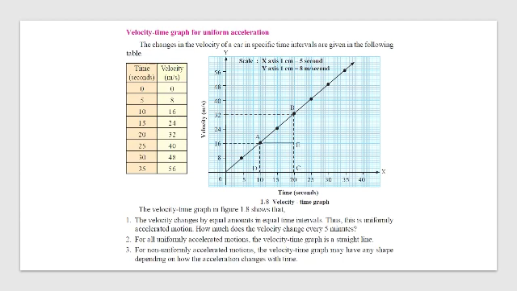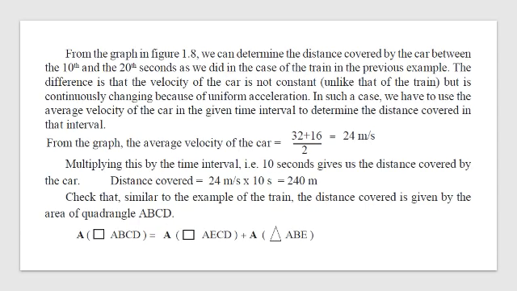Correct. For all uniformly accelerated motion, the velocity time graph is a straight line, just like uniform motion. For non-uniform accelerated motion, the velocity time graph may take any shape. It can be a curve going from down to up, or it can be a curve going from up to down. If we calculate the distance covered by the car between the 10th and the 20th second, this is what you are going to get.